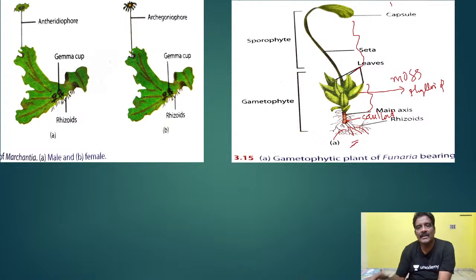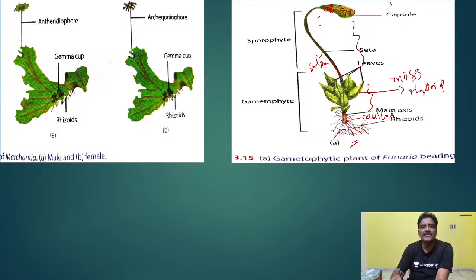But one point you have to remember. The sporophyte consists of three parts. This is the foot, embedded in the gametophyte. This is the seta. And this is the capsule, where spores develop. From spore mother cells, after undergoing meiosis, spores are formed here. One important point you have to remember: the sporophyte initially depends on the gametophyte for nourishment. Am I correct or not? After maturity, the sporophyte develops chlorophyll.